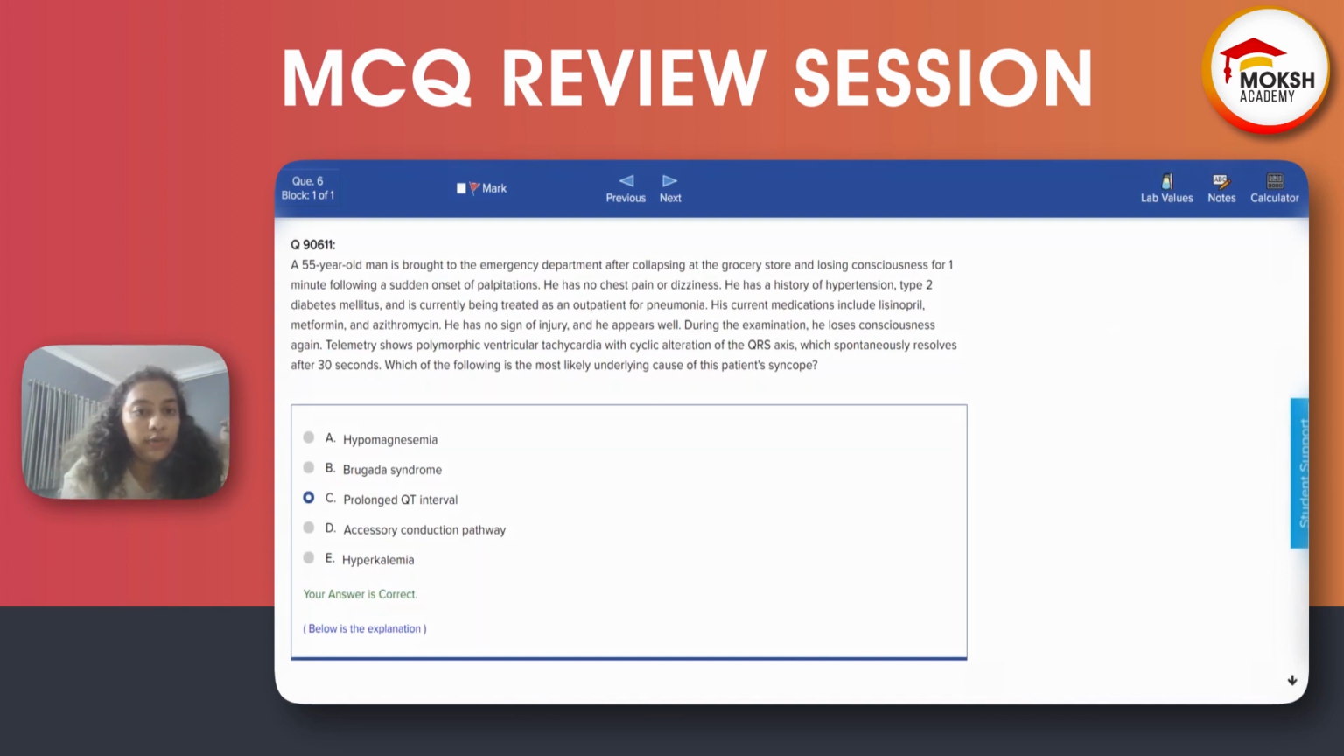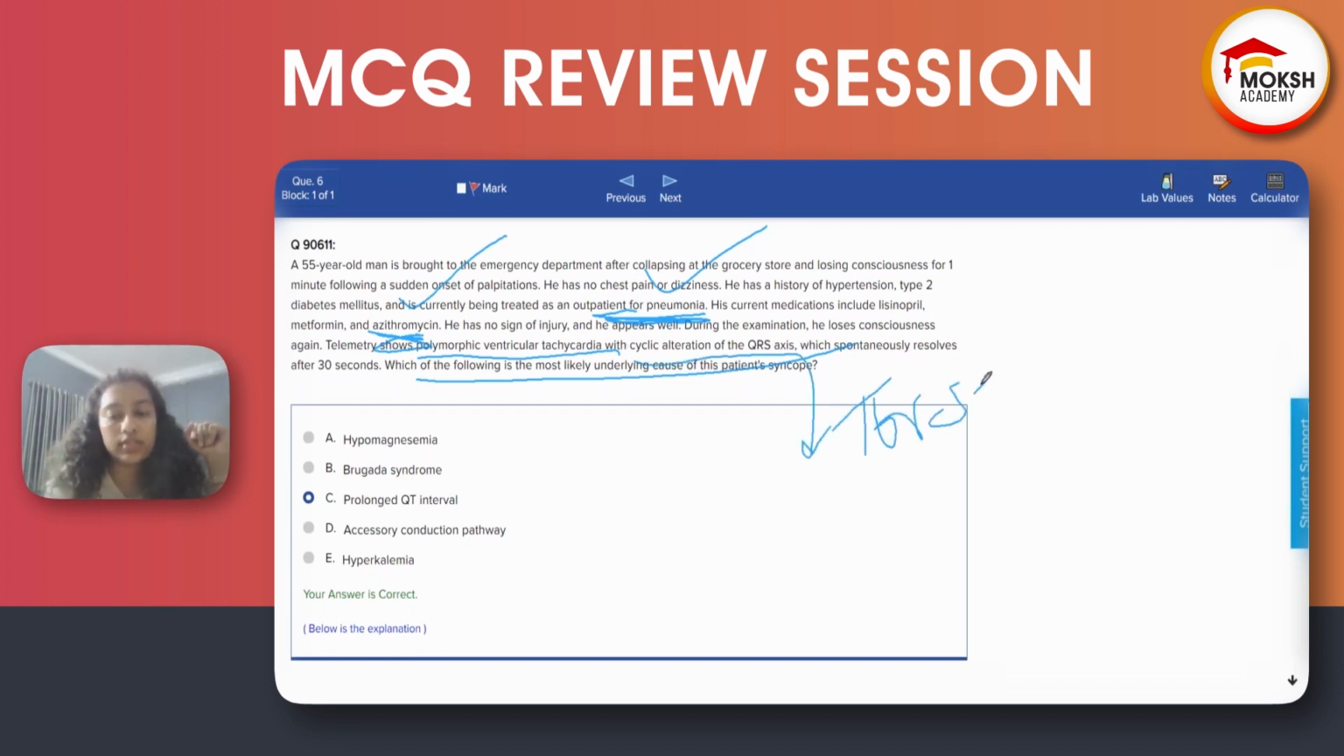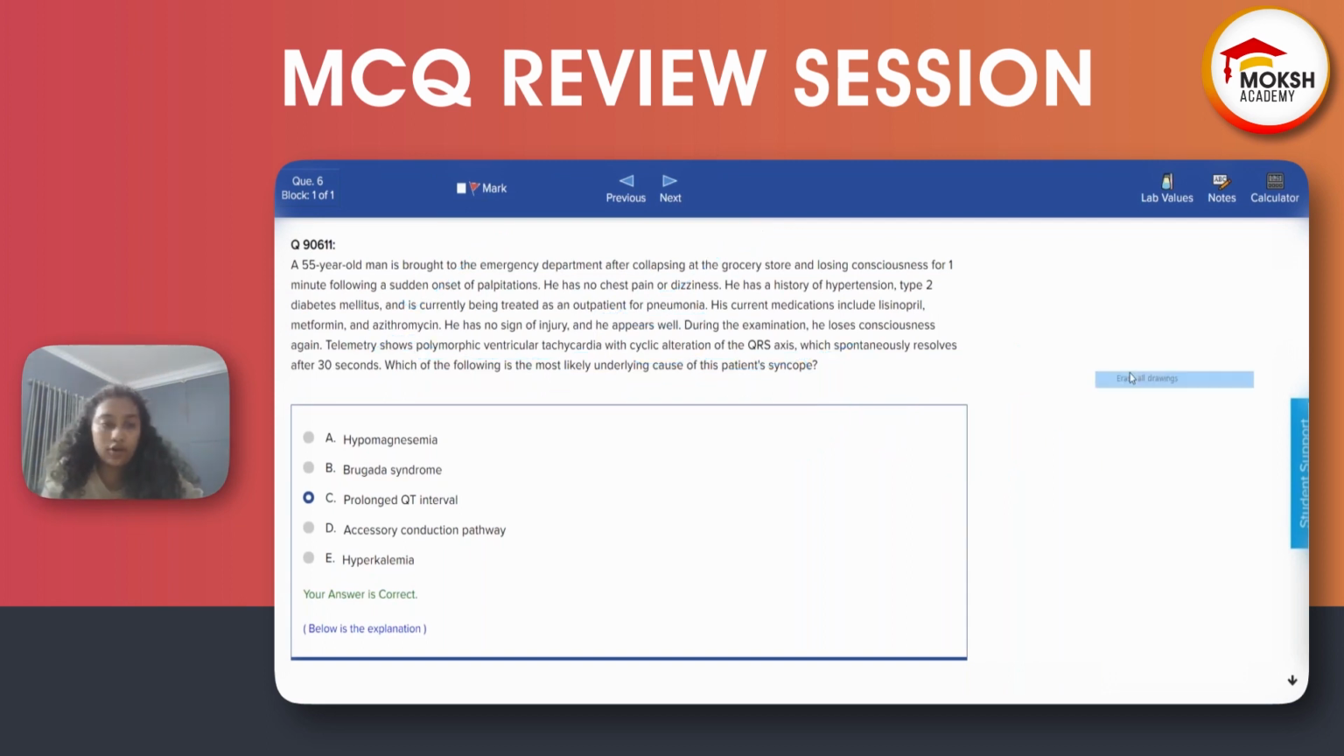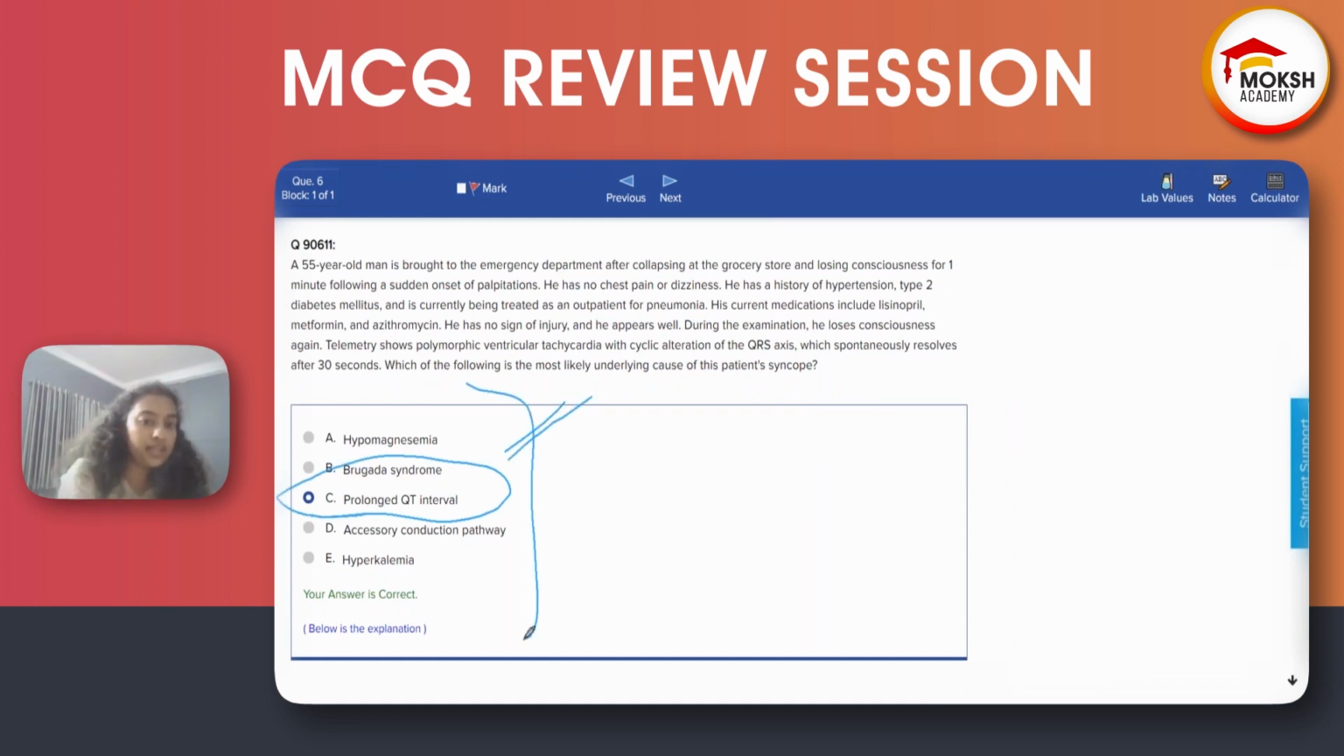Okay, now which of the following is the underlying cause of patient syncope? As we read before, the patient has pneumonia. That is the important part, and he's taking azithromycin, which is causing polymorphic ventricular tachycardia with cyclic alteration of QRS complex. This is torsades. Can anyone tell me quickly what are the other drugs causing torsades, which is basically prolonged QT interval? This is the straight-away stuff.